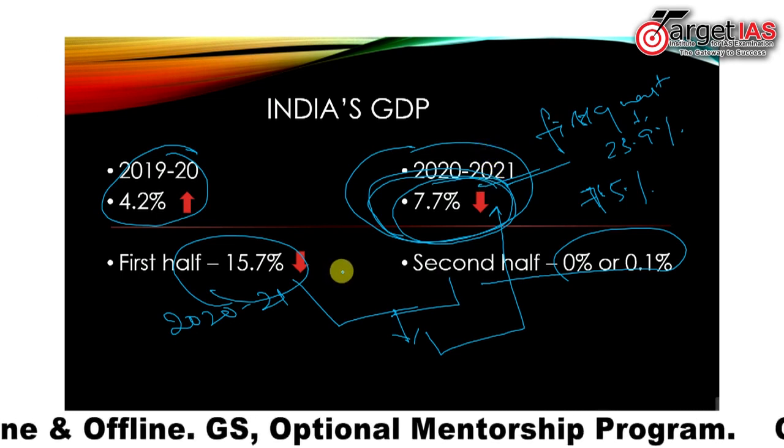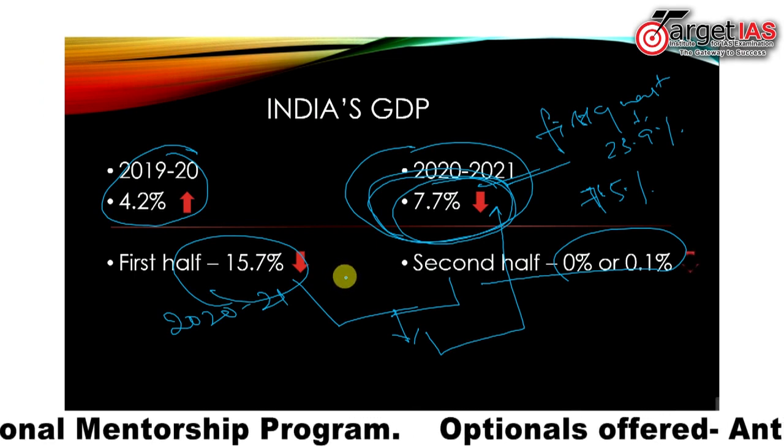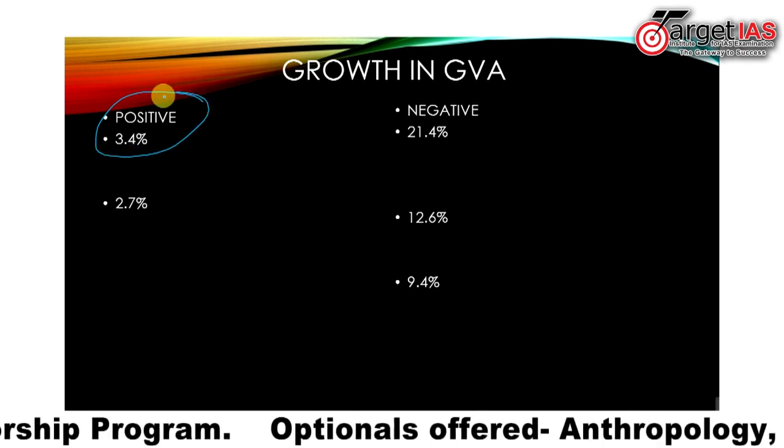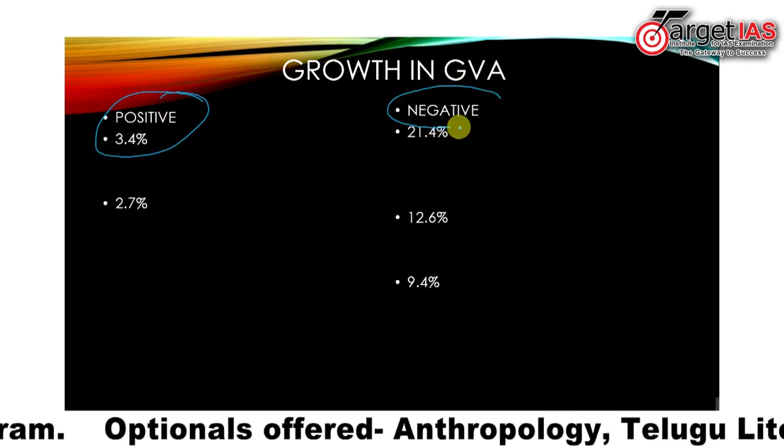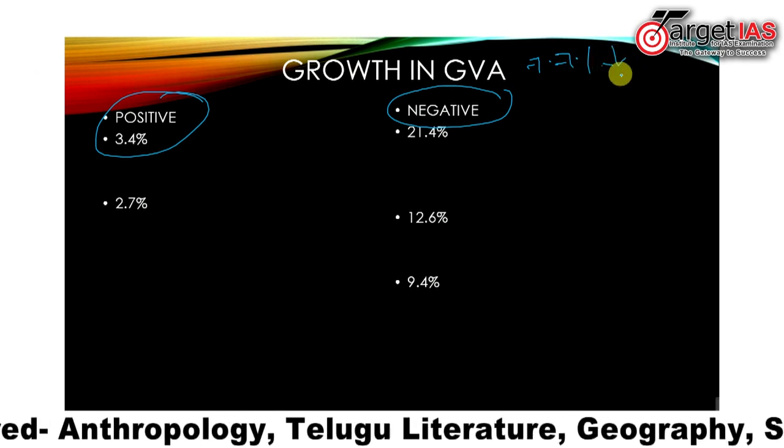Now let us look at several indicators which resulted in the GDP growth rate. There are certain positive factors as well as negative factors influencing the GDP contraction rate this financial year.